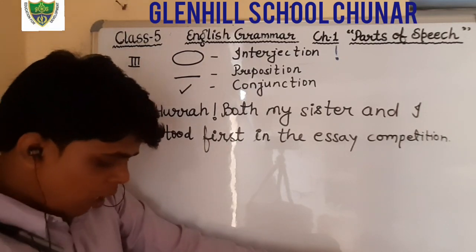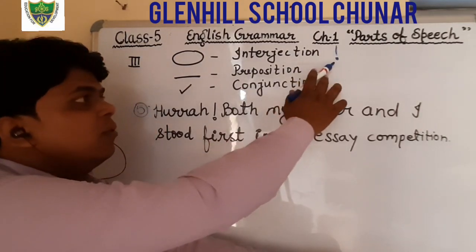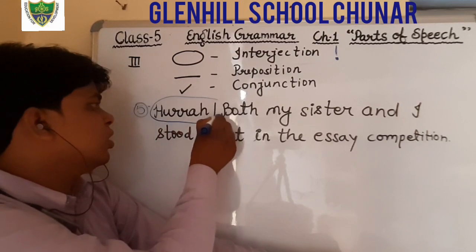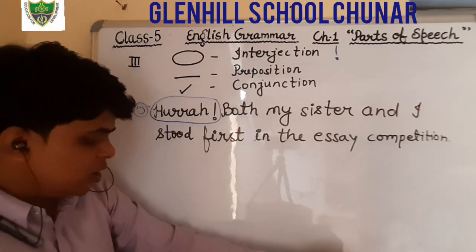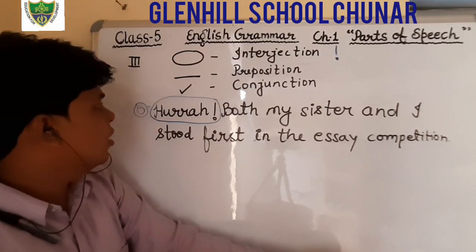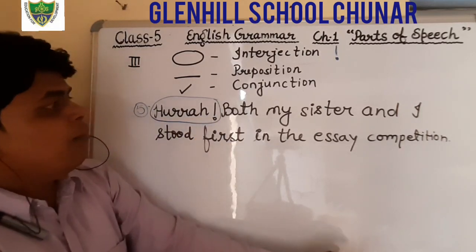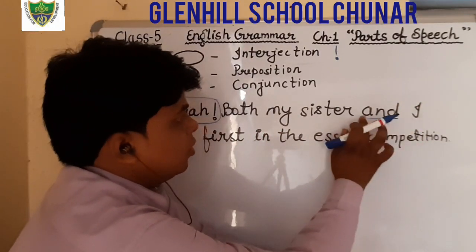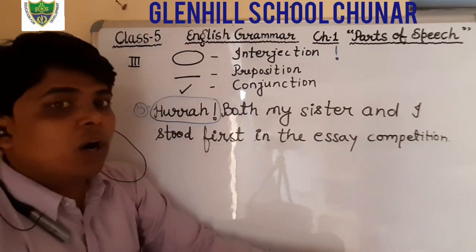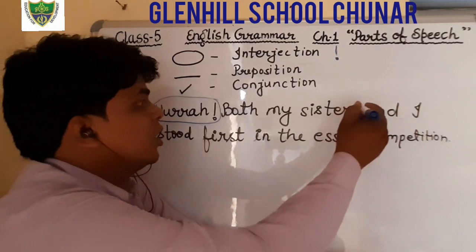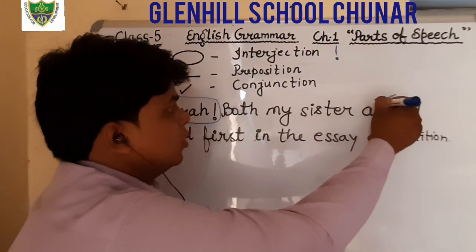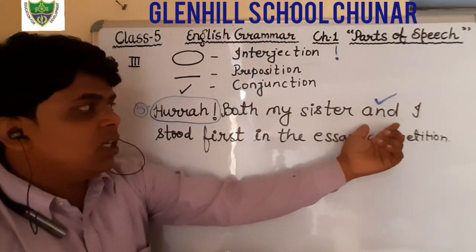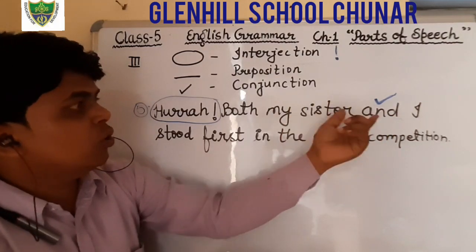And now see, I have told you where you find this sign, the exclamation sign, that is an interjection. So in this sentence, what is the interjection? The word hooray. You have to circle it. It is already circled in your books, so no need to circle. Both my sister and, here the word and is what? I have told you a number of times, and is a conjunction. So tick on the word and, since for a conjunction you will tick.